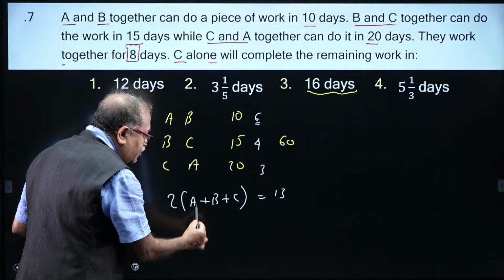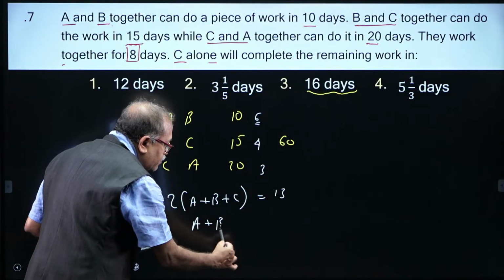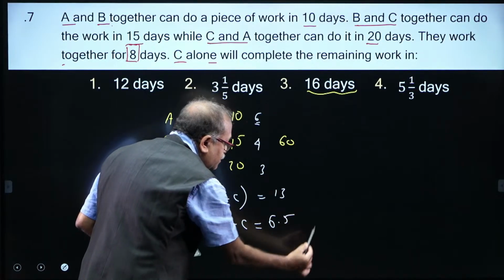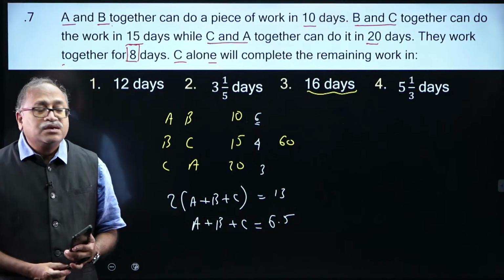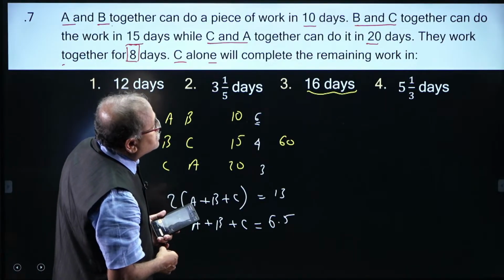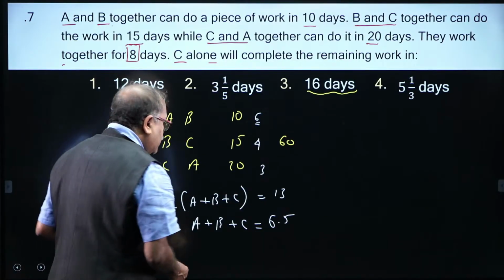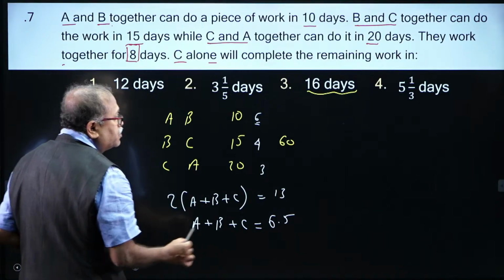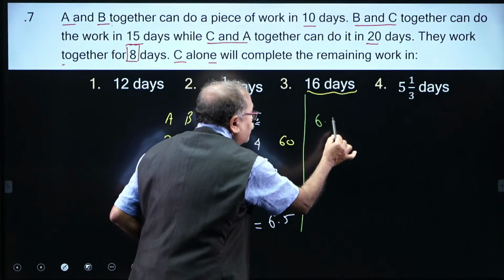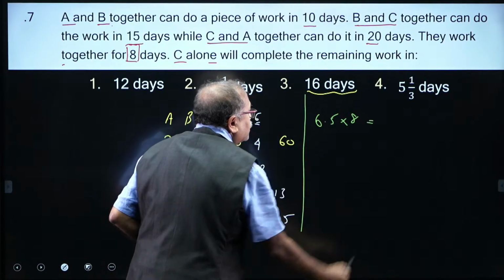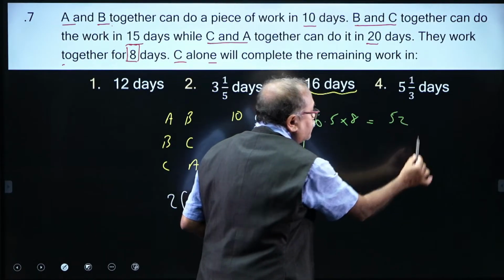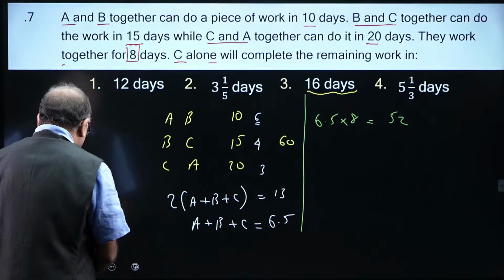Then what about A plus B plus C? So, half of that, that is 6.5 units per day. It is said that they work together for 8 days. So, if they work together for 8 days, how much work will be completed? That is 6.5 into 8, which comes to 48 plus 4, that is 52. So, 52 units got completed over here.